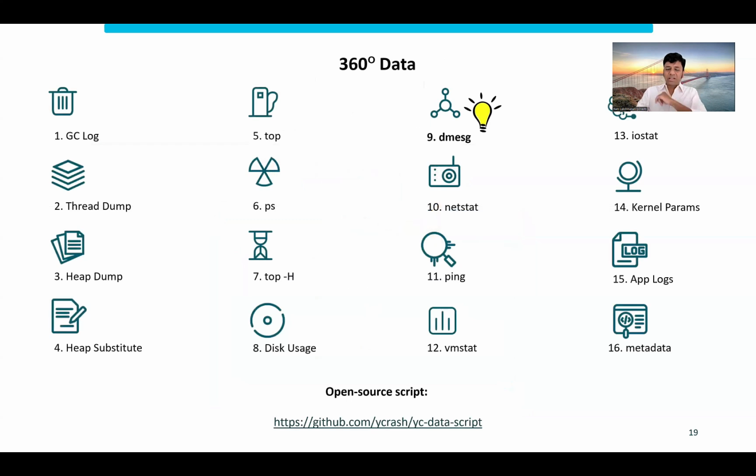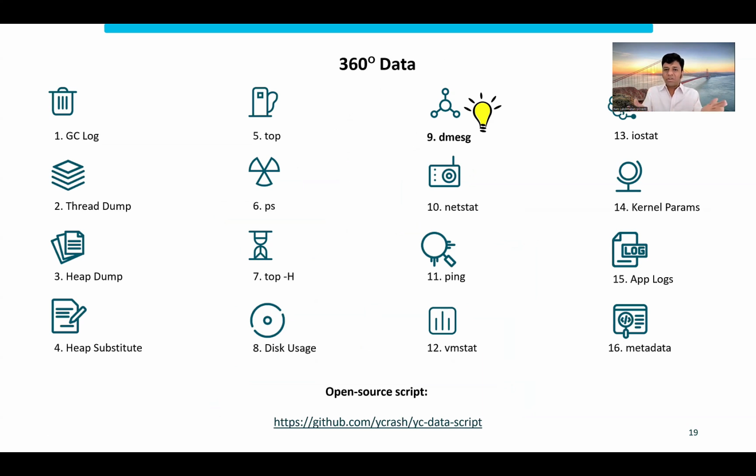Now, especially in this kind of unknown territory, we need to equip ourselves with enough data. So when they ran this yCrash script, the dmesg command came to the rescue. What is dmesg? When you issue this command, it gives you the kernel logs.